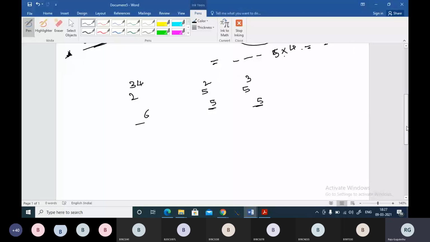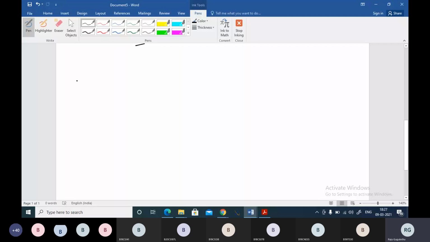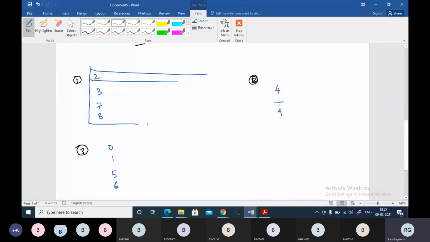Now, my friends, there are three rules or points to remember here. The points I'll write here, you make a note of them. We have categorized the numbers into three categories. One category is 2, 3, 7, 8. Second category is 4 and 9. Third category is 0, 1, 5, 6. We will be keeping the powers to these numbers and trying to find the unit digits. And we have a pattern, and we will be checking that pattern here.